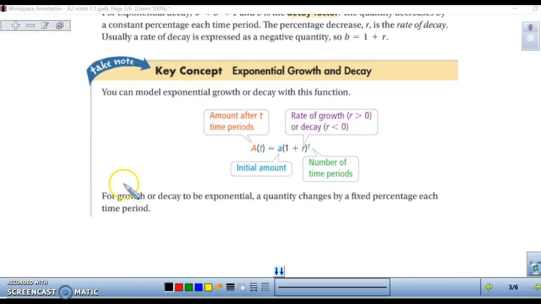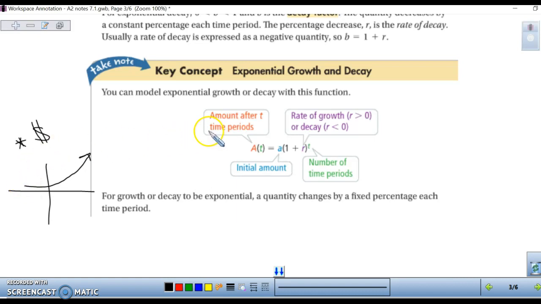Now you're going to have to model an exponential growth or decay based on real-world examples. Most of the time we use money to deal with this. You want your money to grow exponentially in a bank account, a savings account, or an investment.